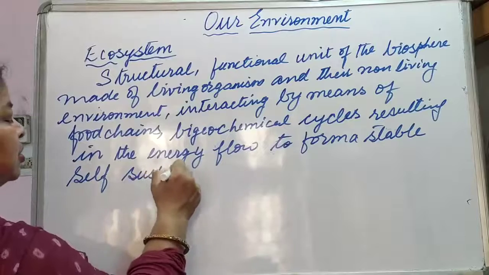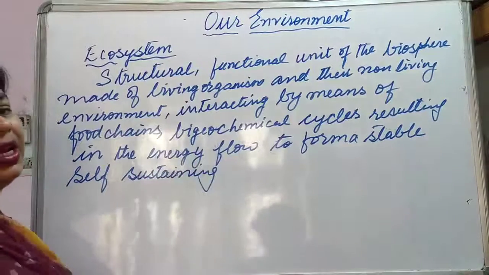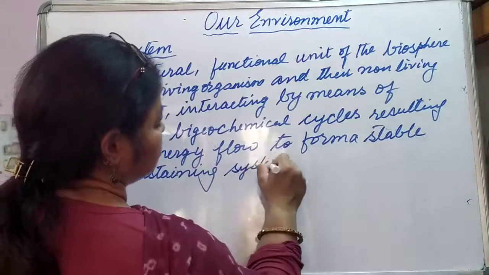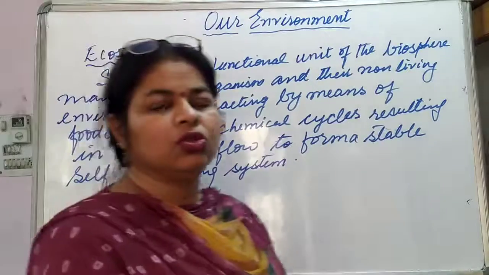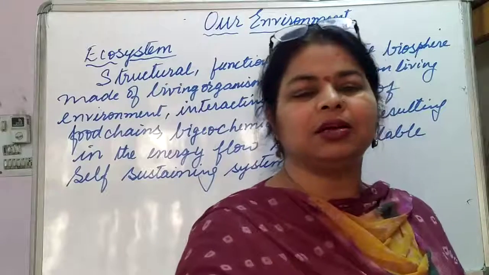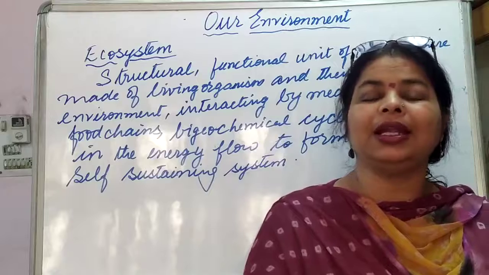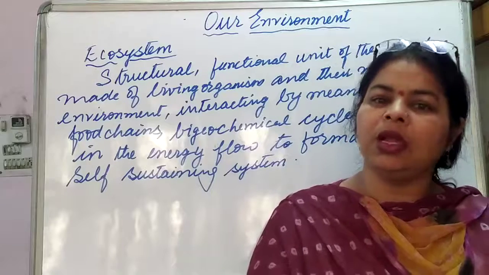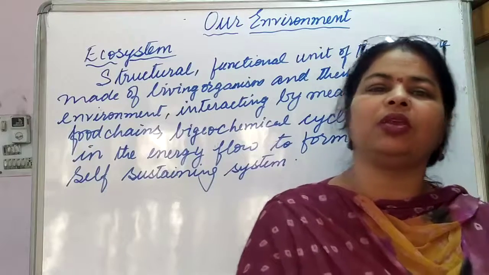self-sustaining or supporting system is called ecosystem. Okay, so how does the ecosystem exist? See, this term was actually introduced by Tansley. Tansley coined the term ecosystem, and he told that two basic processes take place in the ecosystem.